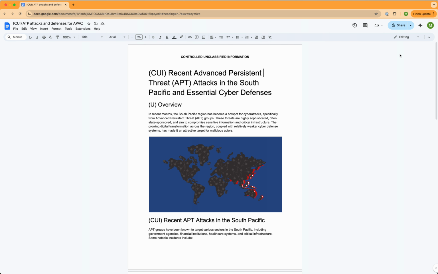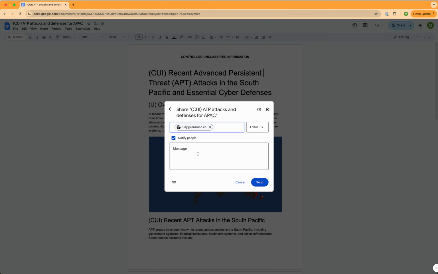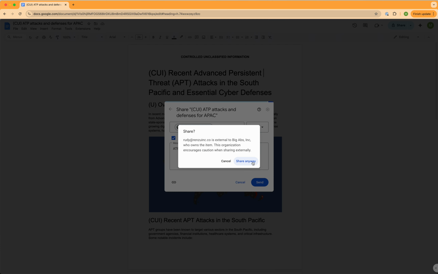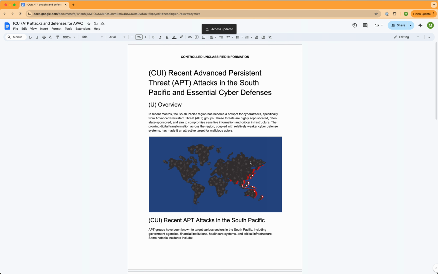Here, we have a CUI classified document, which we want to share with an external contractor, so I'm going to go ahead and update the permissions and grant them access. This is great and all, but how do we ensure this access is authorized or that it isn't part of a broader insider threat campaign?